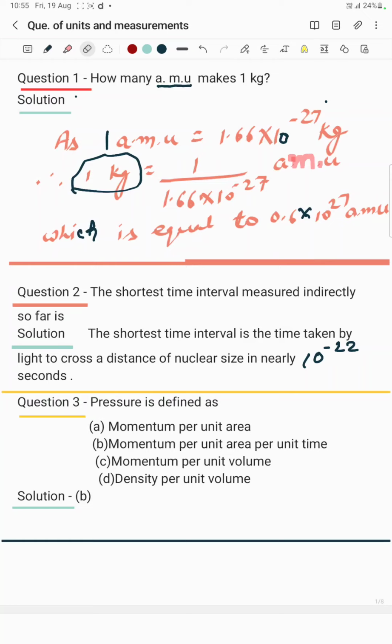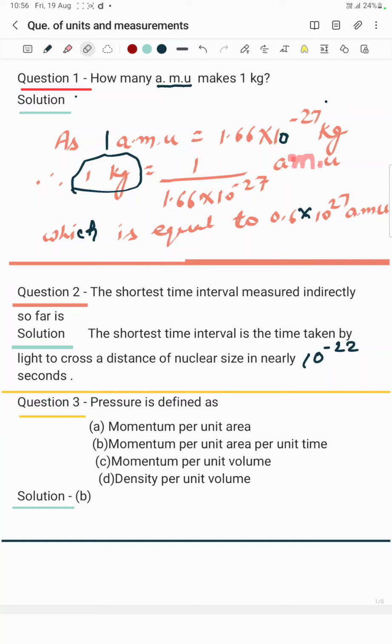Today we're going to solve the numericals on units and measurement, as I told earlier in my previous lecture. And this is lecture number 2 on BSc Physics. So, question number one says, how many AMU makes 1 kg?